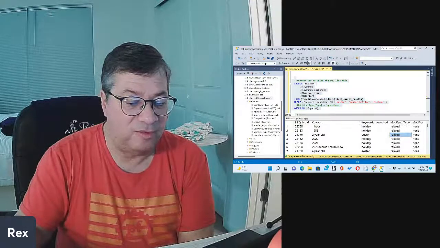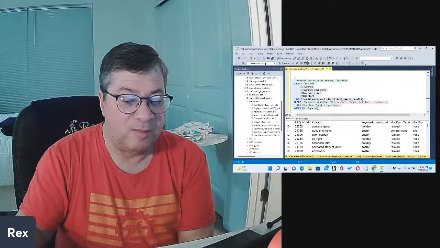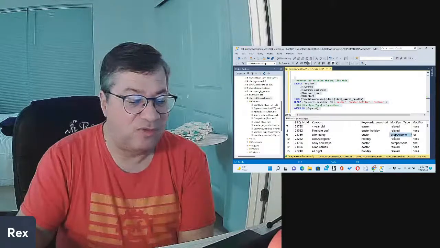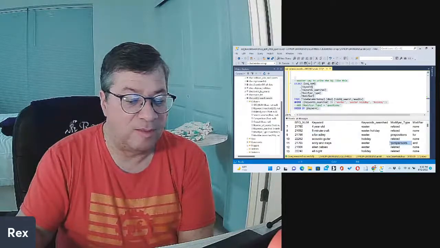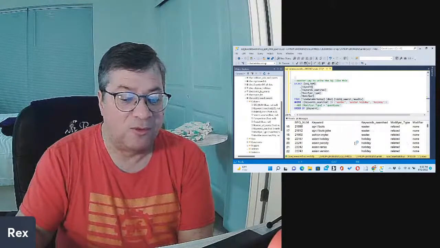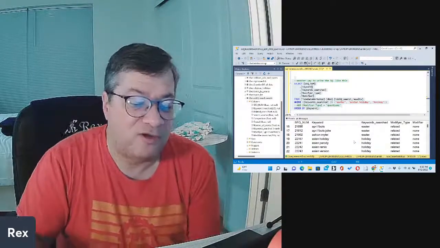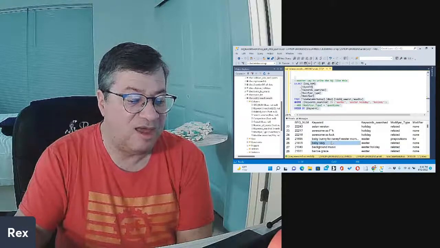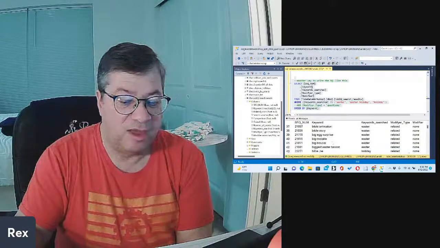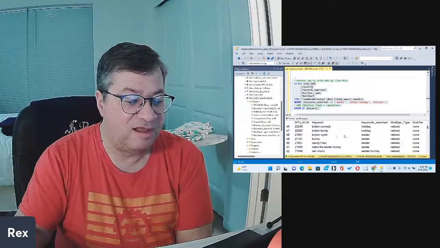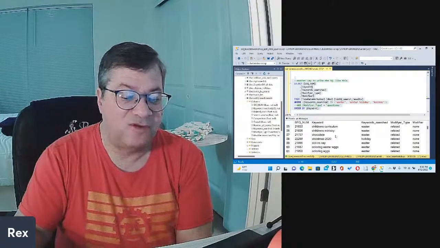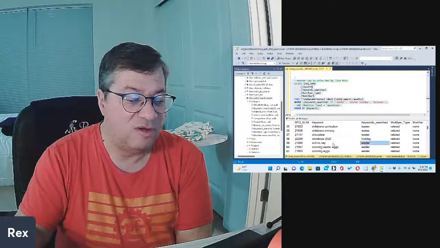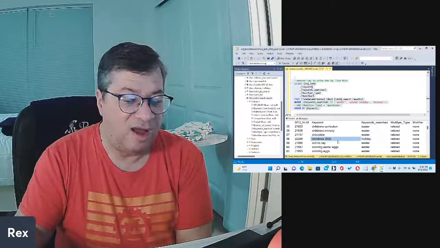So let me go ahead and move this over. I got something here. Prepositions. I'm getting comparisons. So I'm not just getting the questions anymore. I'm getting a whole bunch of other stuff. So these are the related keywords. Related, and some of these are related to Easter, and some of these are related to holiday.